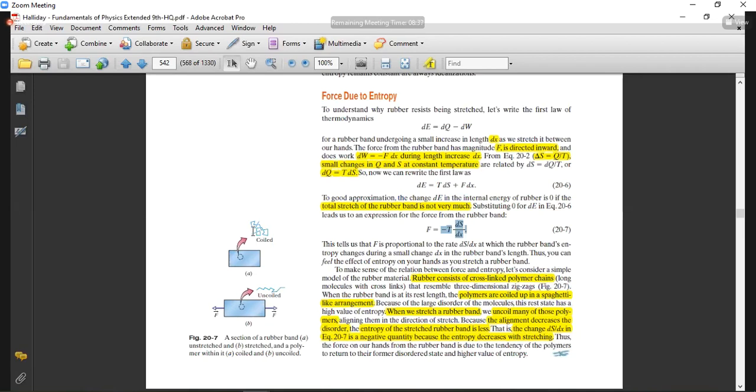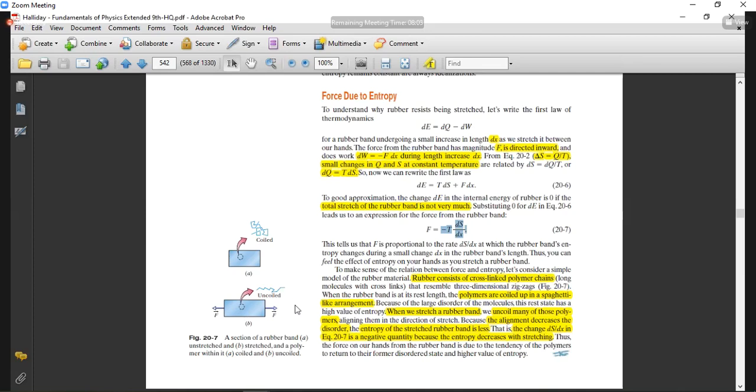So when we will make it straight, how will we make it straight? We obviously apply some force and we will make it straight. So when it is in the zigzag form, it is in greater disorder. And when it is in the second form, it is in a much more ordered formation. So what is happening here is that when you have greater disorder, entropy will be higher. When you have lesser disorder, entropy will be smaller.